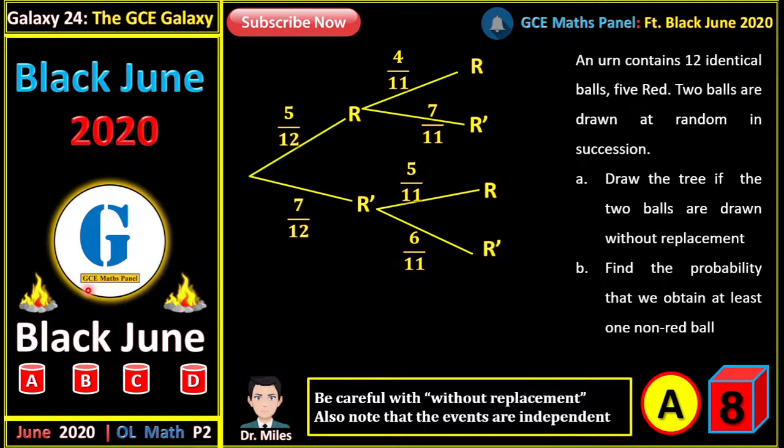At least one known red ball means that we can have one ball that is not red, or we can have two balls that are not red. So it means that we can have either a red ball and a ball that is not red, or we can have two balls that are not red, right? So this gives us the probability of